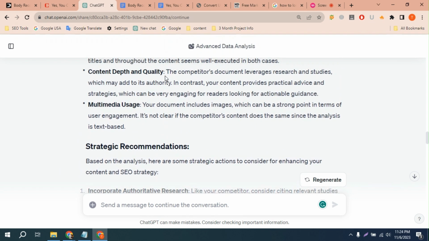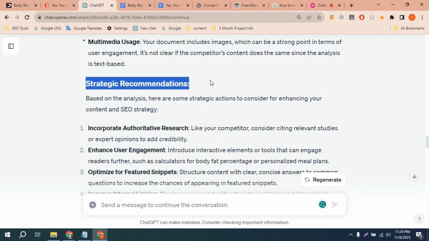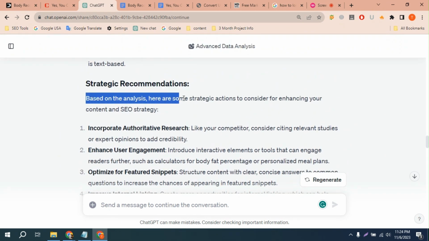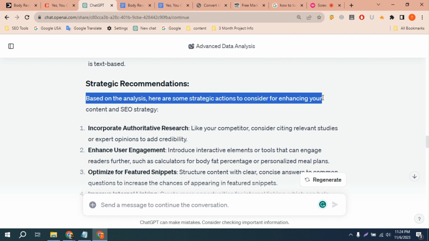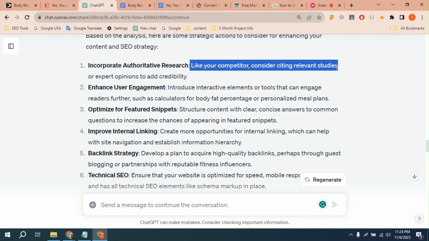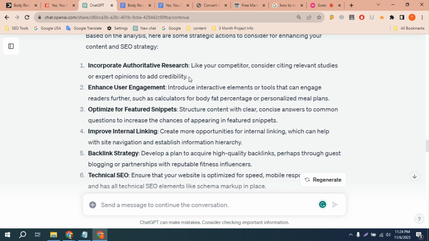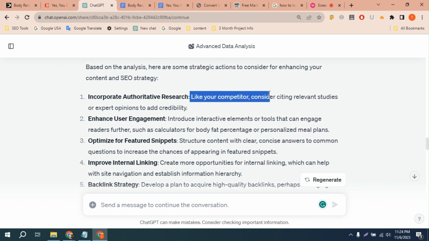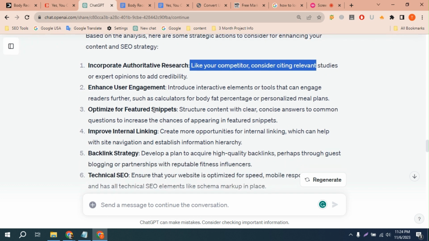And now the interesting thing is, it gives me a strategic recommendation, and it is mind blowing. Just keep watching, guys. It says that based on the analysis, here are some strategic actions to consider for enhancing your content and SEO strategy. First, incorporate authoritative research. Like your competitor, consider citing relevant studies or expert opinions to add value and credibility. My competitor is citing relevant studies and expert opinions, and it says that I also need to do this.